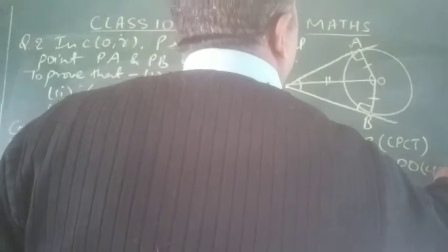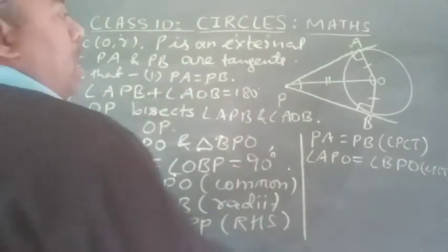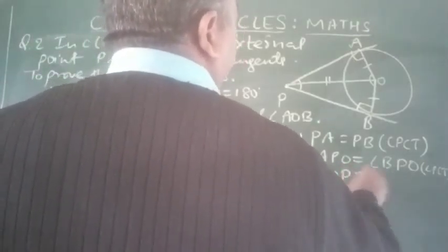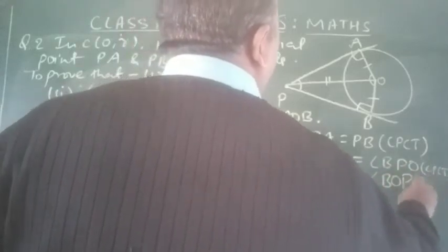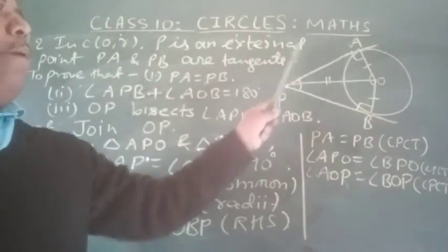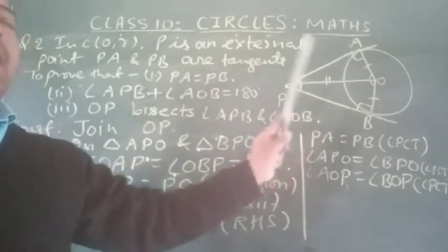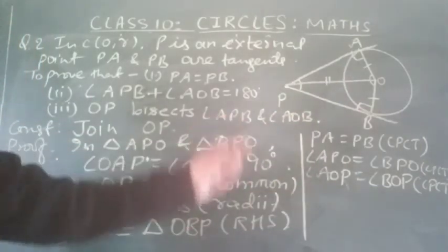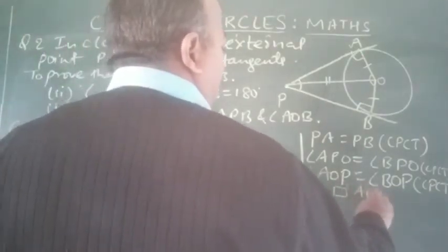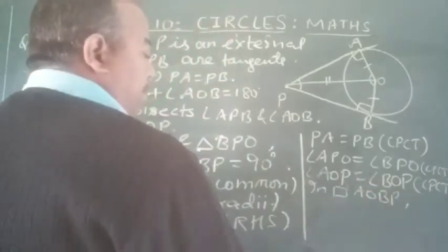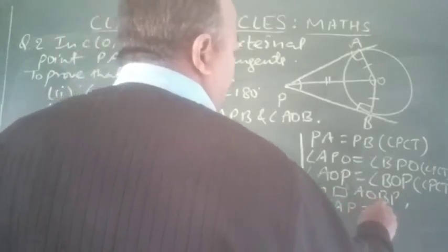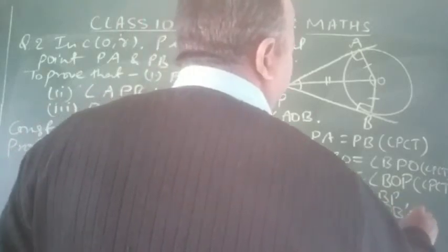Third, angle AOP equals angle BOP, also by CPCT. Now, in quadrilateral AOBP, angle OAP equals angle OBP equals 90 degrees, which sum to 180 degrees.